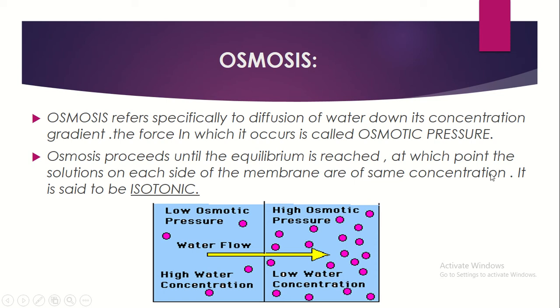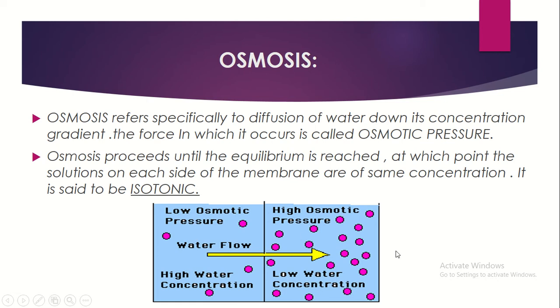So osmosis stops when, at equilibrium, the concentration on both sides is equal. Until that time osmosis takes place, at which point the solutions on both sides of the membrane are of the same concentration, and are said to be isotonic. For example, see here, there is a high water concentration here and a low water concentration there. So osmosis takes place from the high concentration to the lower concentration.